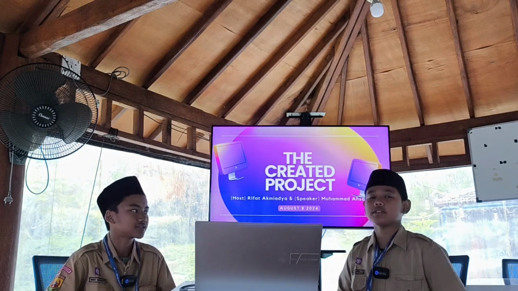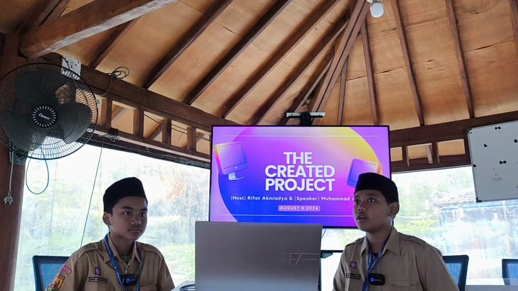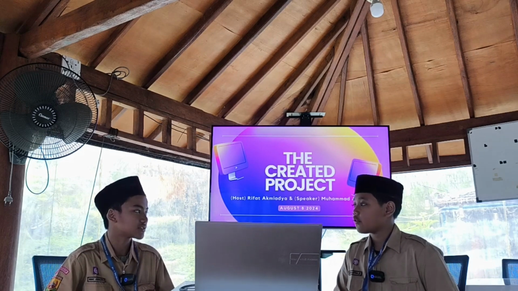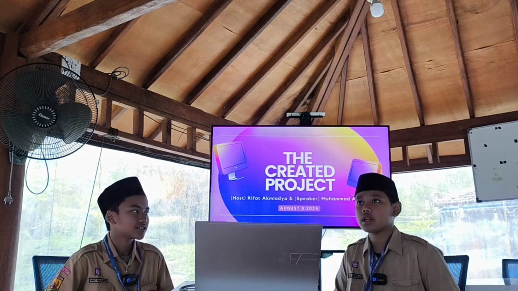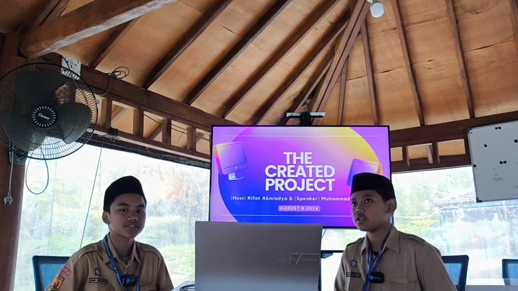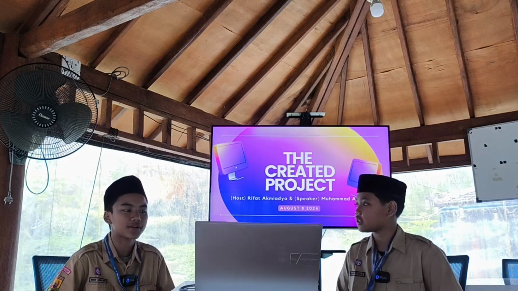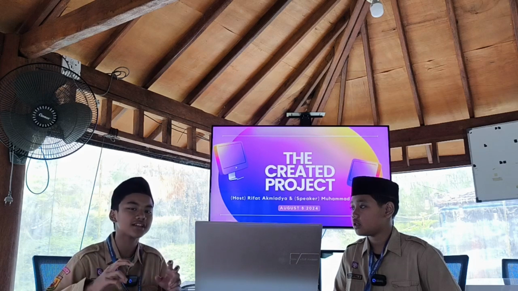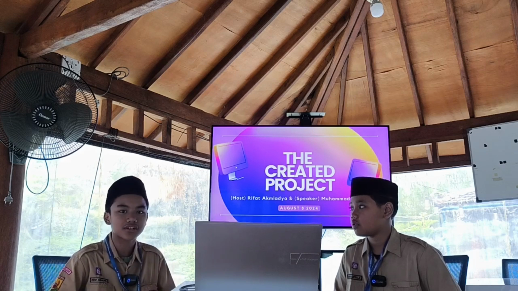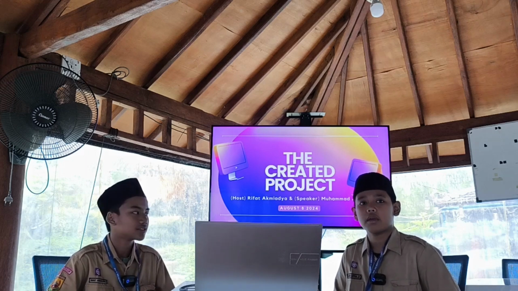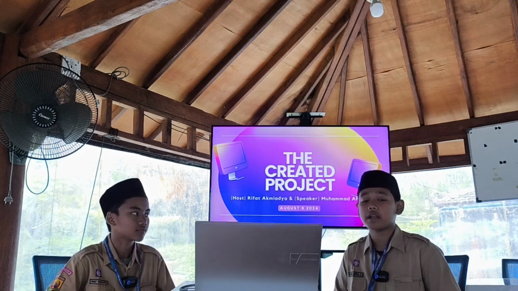In the first semester of 8th grade, my teacher already taught me about the Figma application. If you don't know, Figma is an application to make UI/UX. You know UI/UX? UI is user interface, and UX is like the design of the application. In Figma we can also make designs, posters, and many other things. It's a platform where you can make application prototypes and more.